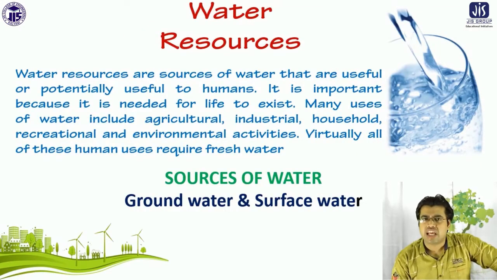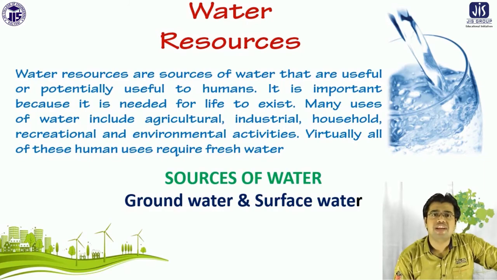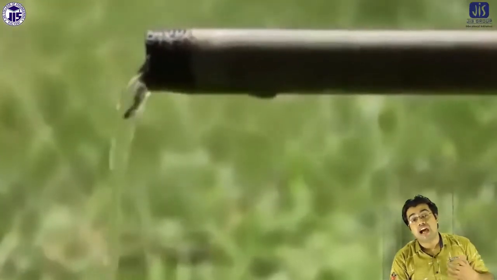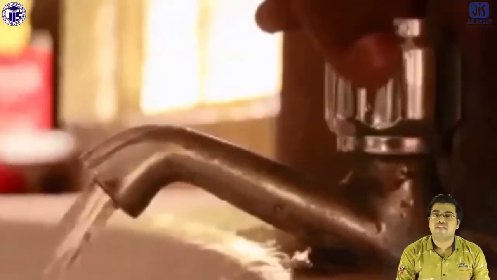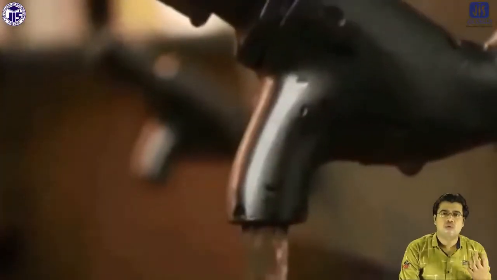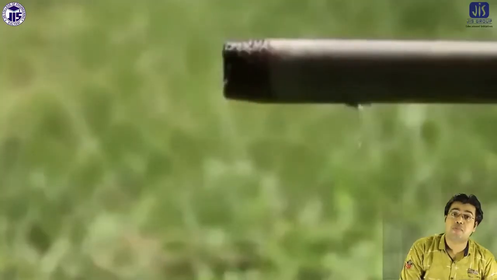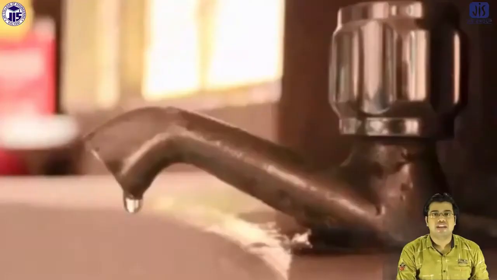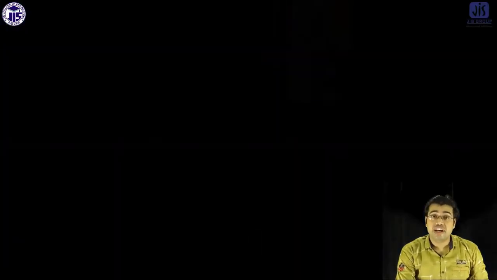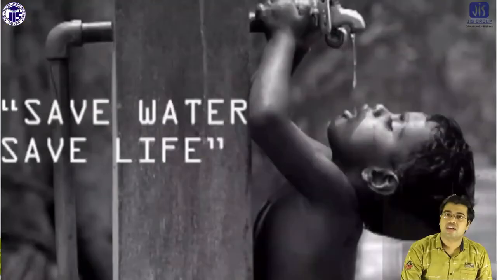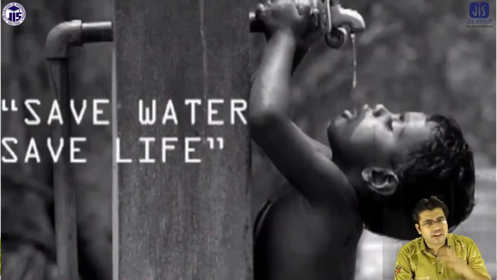Another resource is water resource. Water resource is very much important for life on earth. Only 1% of water is available for drinking purposes. So if we do not use the water properly, then what happens? After certain years, the groundwater will be finished. Already the level of the groundwater is decreasing.